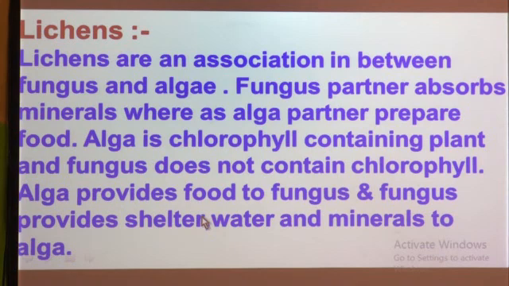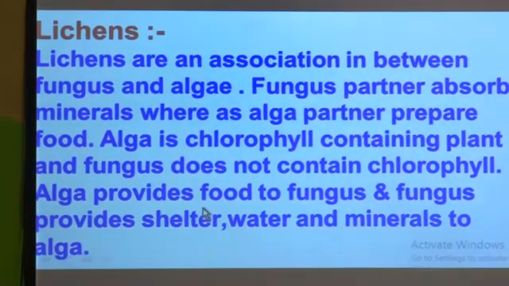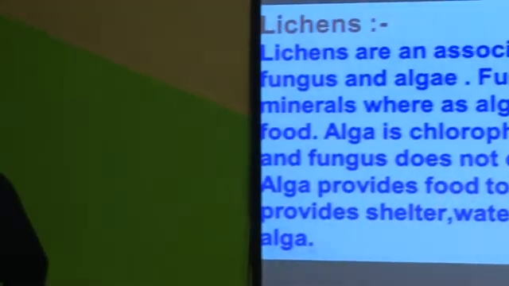We know those plants which contain chlorophyll are called autotrophic plants. It means they can prepare their own food. So alga can perform the autotrophic mode of nutrition, preparing its own food by the process of photosynthesis.